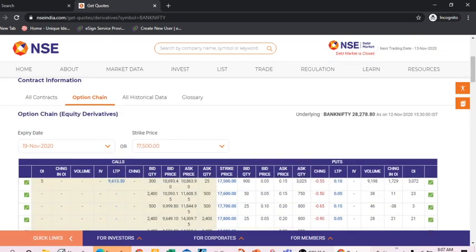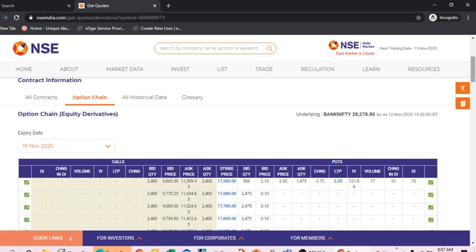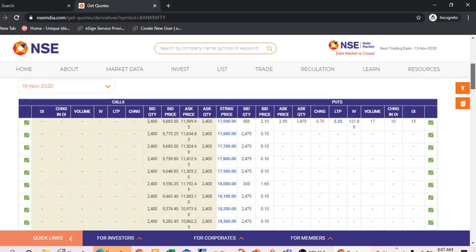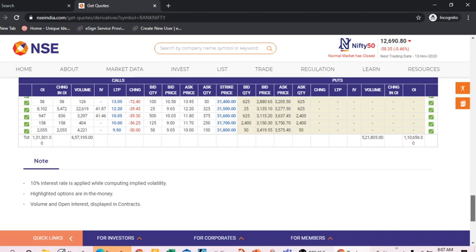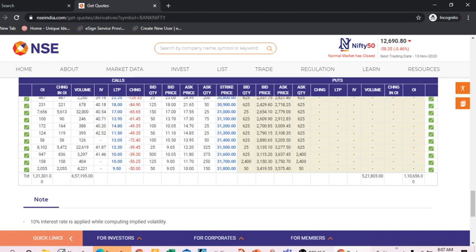Now the 19th November is the expiry, 13th November is today, and in the 19th November expiry we can see here the open interest, weekly and weekly. Open interest means how many new contracts have been written, not the old contracts. So it shows new people are coming.